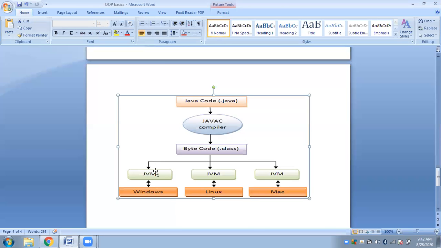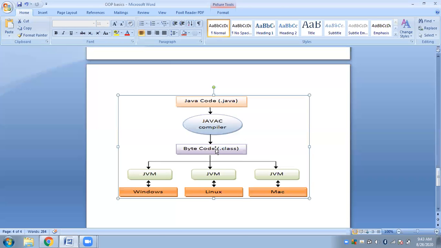So this JVM provides an environment where the bytecode that you obtained after compilation can be interpreted first and then executed. So there are two things done by the JVM. The partially compiled file first needs to be interpreted.